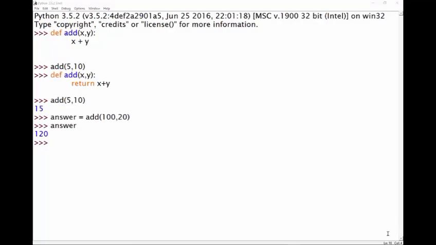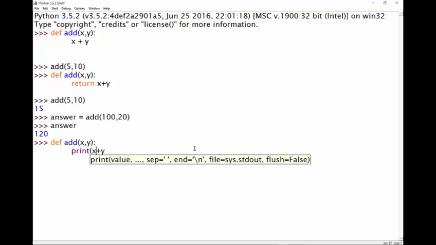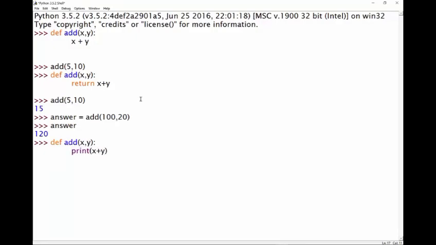Now there's an incredibly important point that I want to show you, as it's a very common mistake when using functions, especially if you're a beginner. The point is returning values is not the same as printing. I'll say that again. Returning values is not the same as printing. So let me show you what I mean. If I change our function here, and instead of saying return x plus y, I print x plus y.